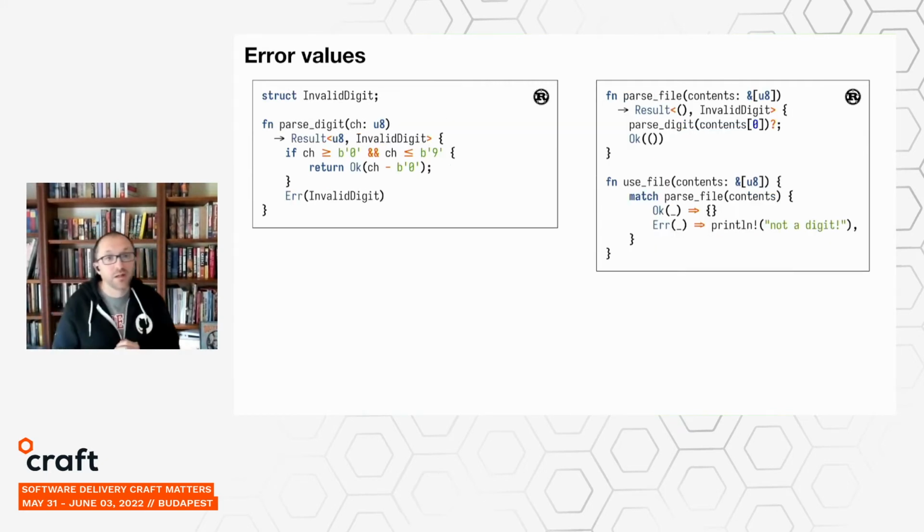Rust is going to look similar. We continue to use regular values to encode our errors, but here we get to more directly express that idea that parse digit returns either a successful result or an error. That's encoded into this result type that Rust provides in its standard library.